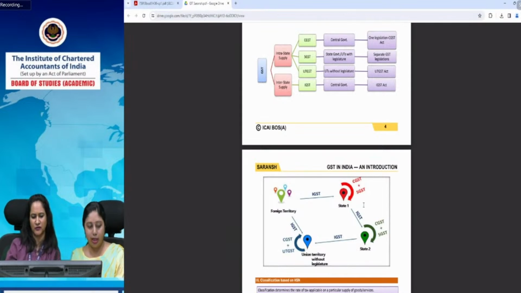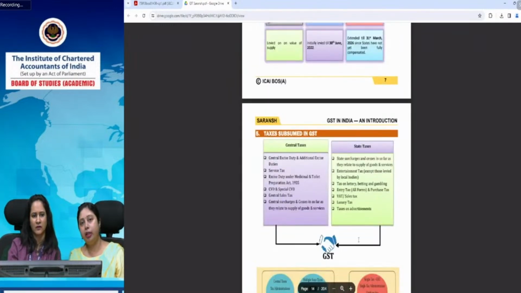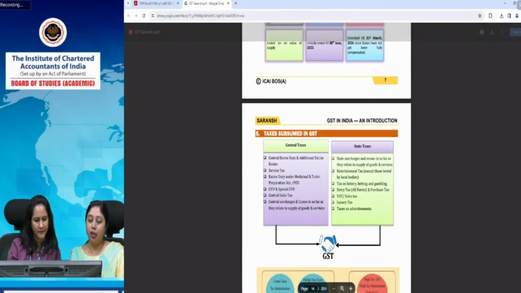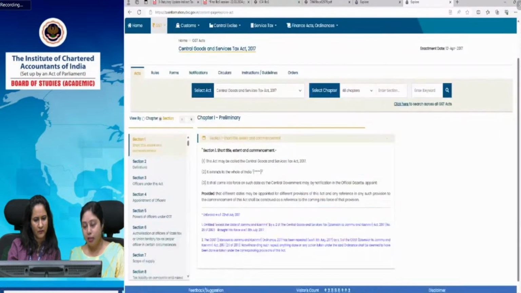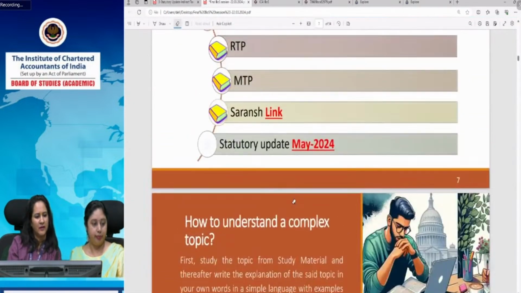Everything has been summarized for you. Key concepts are there. All significant concepts have been summarized and presented. Please make full use of it. Definitely, you should make use of it, and you will definitely find it interesting because of the presentation and the colors being used. Generally, it appeals to the students to refer. Then let's come to the statutory updates.